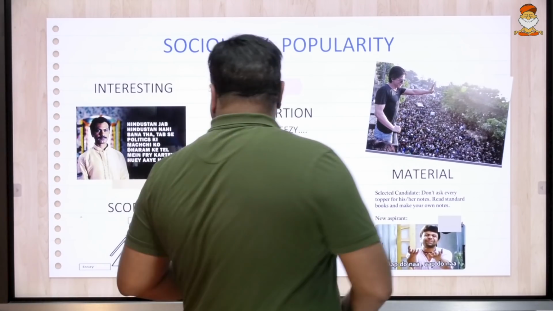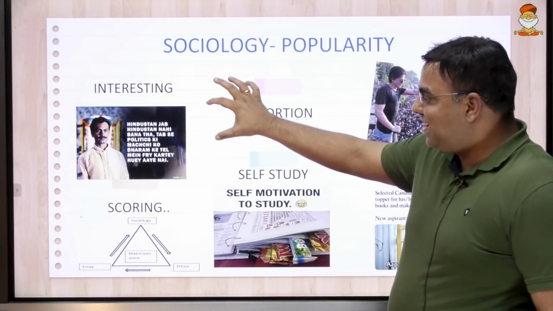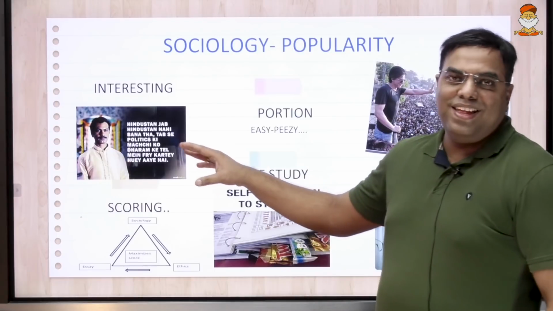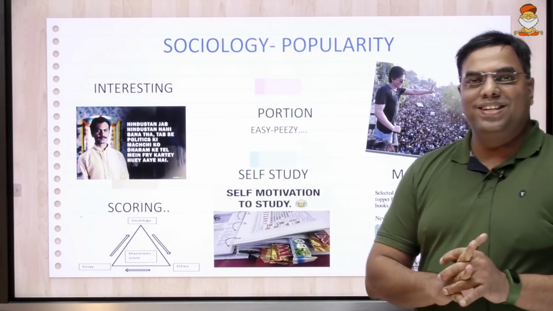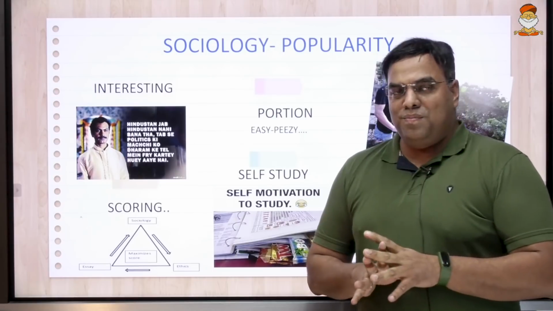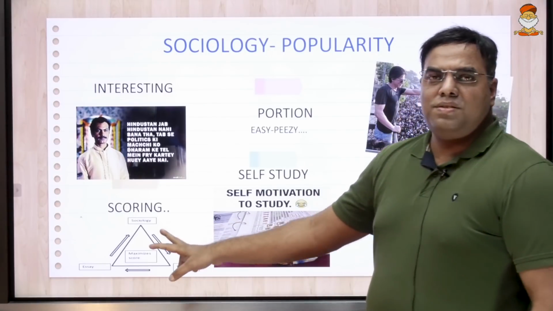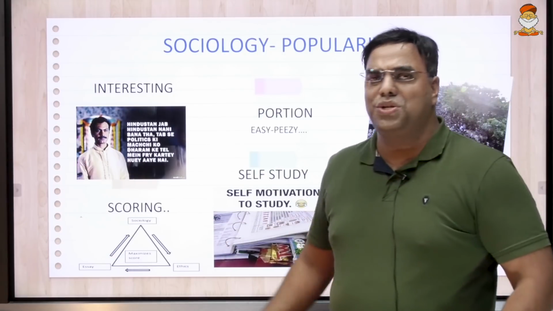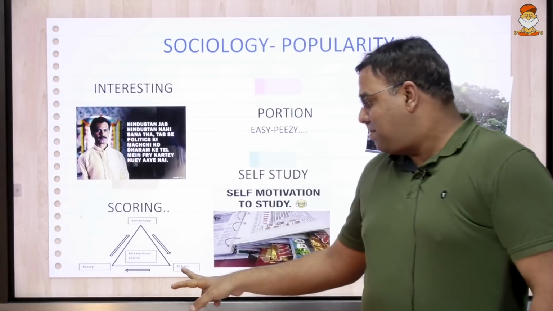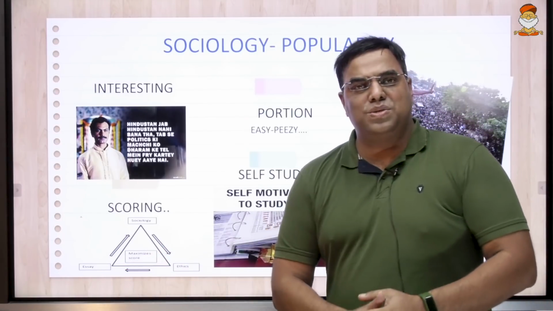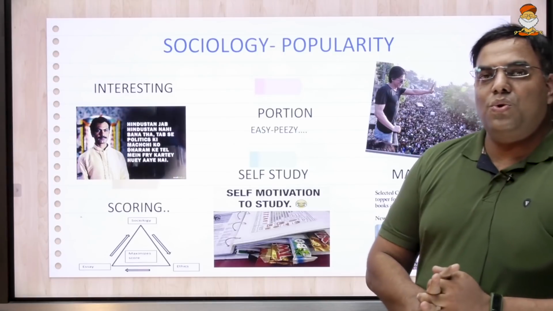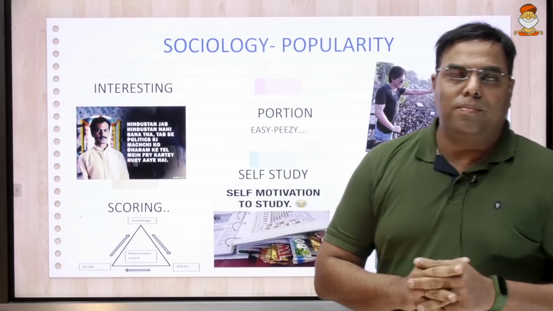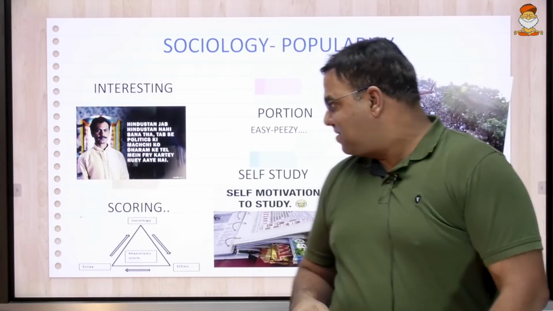Why? First thing is, it's interesting. You have religion, you have politics, everything under the sun is studied under sociology and put in a very good perspective. Of course, it is the optional with the highest overlap with GS. Once you prepare for sociology, you need not prepare for essay, similarly ethics and GS1 General Indian Society. So when you are studying sociology optional for 500 marks, you are actually studying for 850 marks.